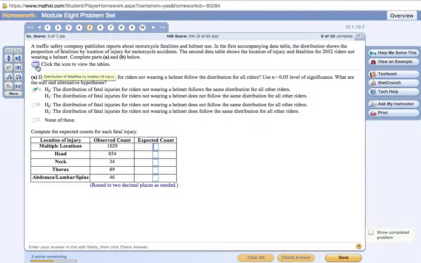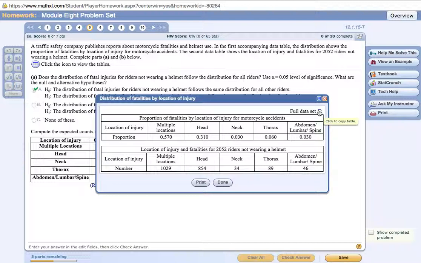Okay, now it's asking us to compute the expected counts for each fatal injury. So let's bring this into StatCrunch.